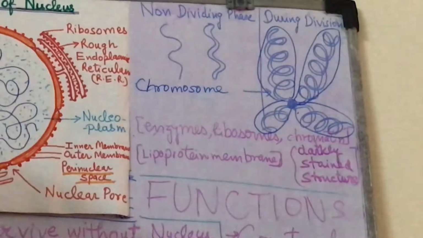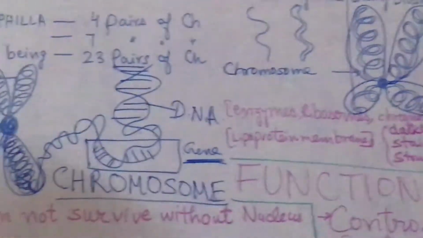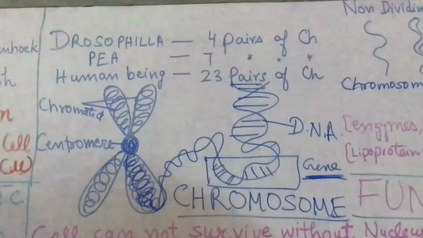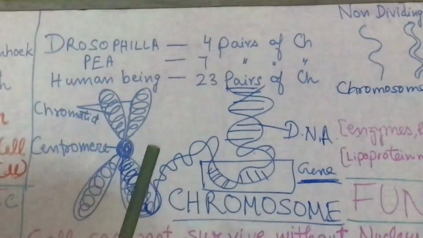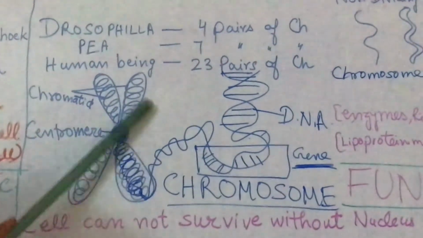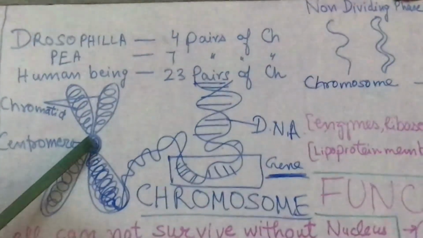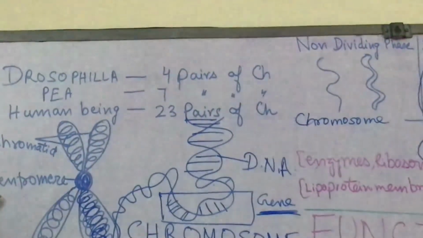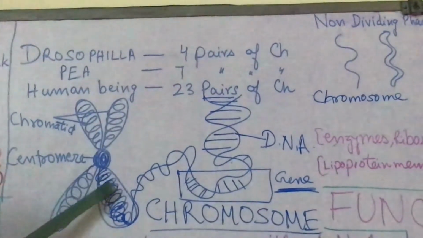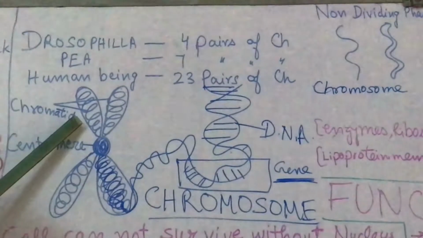Now let's discuss the structure of chromosomes. See the side. This is a complete structure of chromosome. The center part of the chromosome is called centromere, and these two arms on both sides of the centromere are called chromatids.